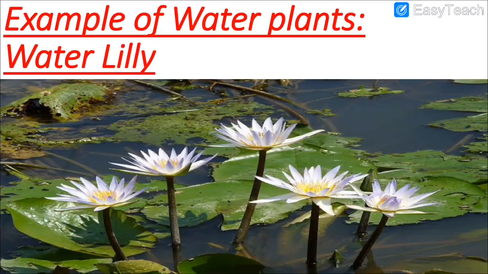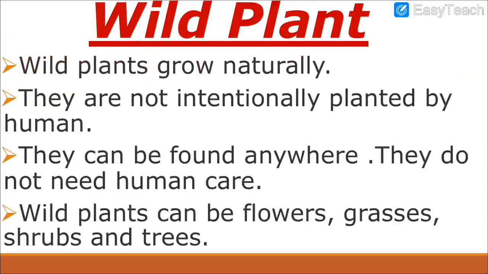See, one more example of water plants, that is water lily. As you can see the picture of water lily, it is growing on the surface of the water. Like lotus, it will not submerge in the water. It will grow on the surface. It's a very beautiful white color. You can see there are many advantages of this plant. But we also saw many other advantages of other plants, and today we are just seeing the examples of the types of plants which are extra. So water lily is a type of water plant. Now let us see ahead.